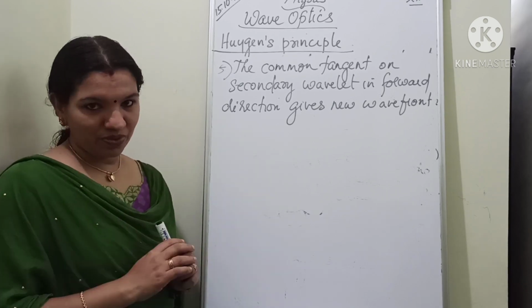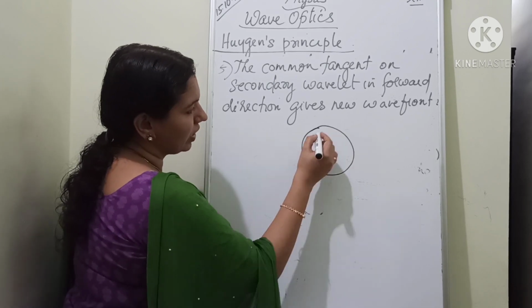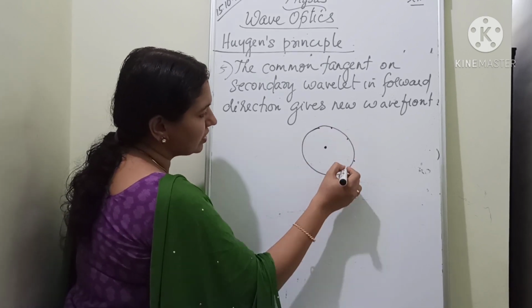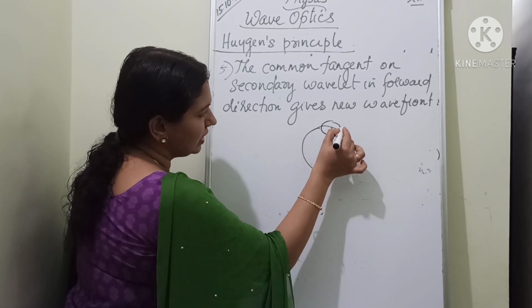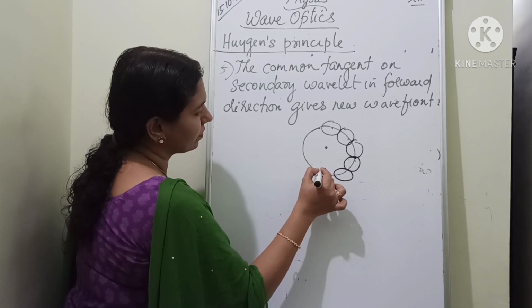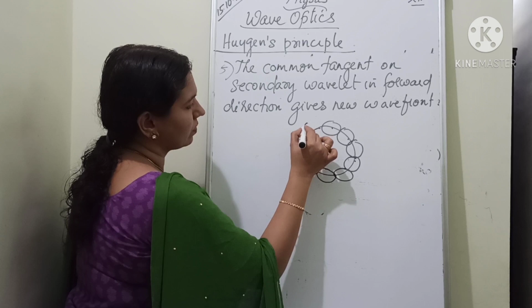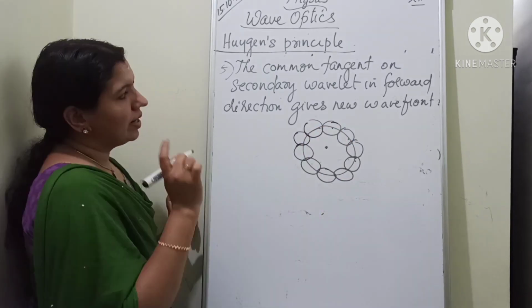Everything you know. Okay, so let us consider a point source. This is the wavefront. Okay, these points are the source of secondary disturbances. Now these are the secondary wavelets. Clear? Now listen to the statement.